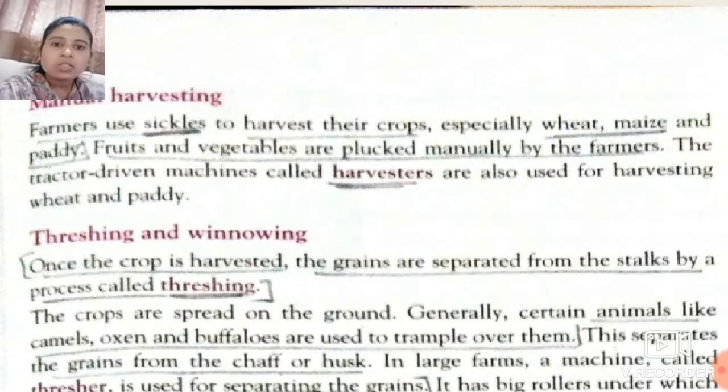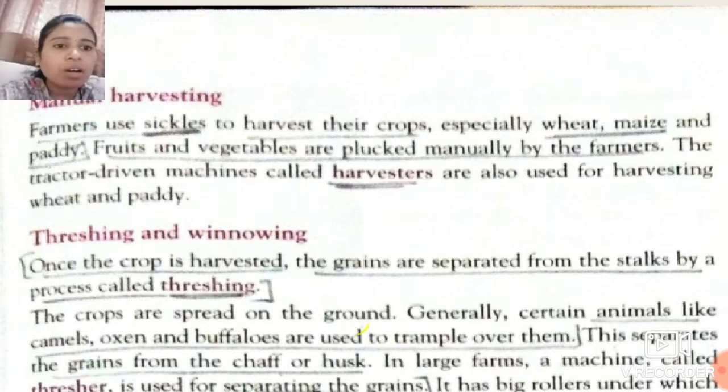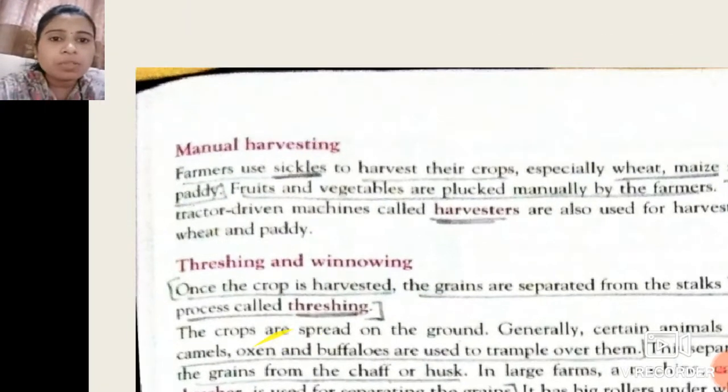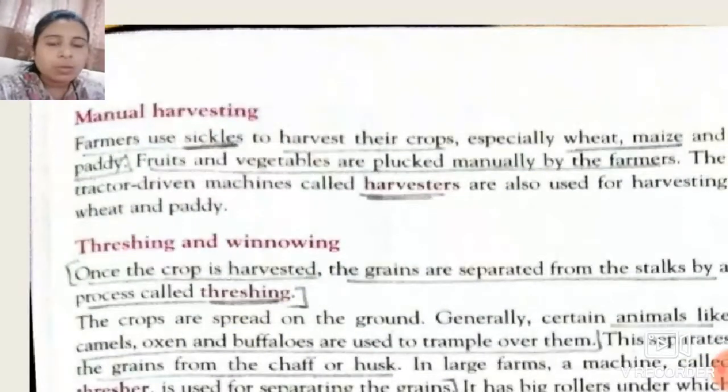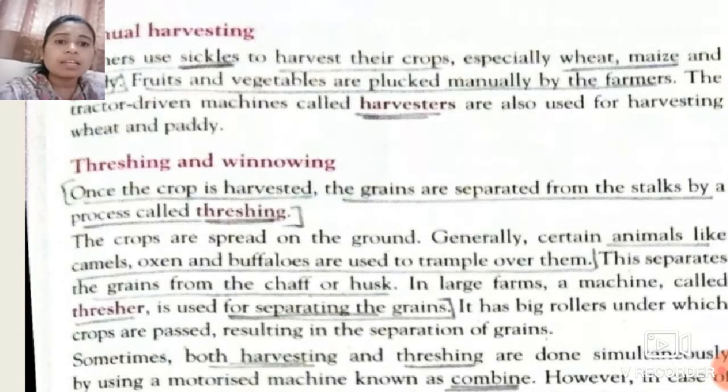Okay students, here you have to underline these two lines: once the crop is harvested, the grains are separated from the stalk by the process called threshing. So this is the definition. Students, the crops are spread on the ground, and generally certain animals like camels, oxen and buffaloes are used to trample over them.